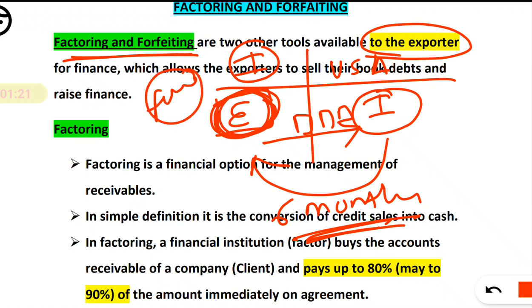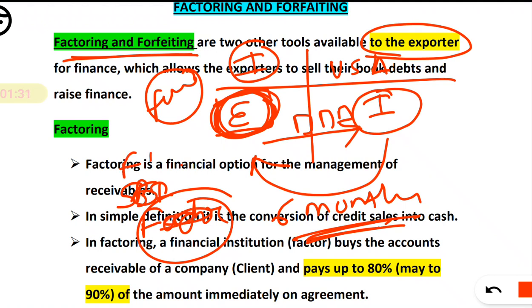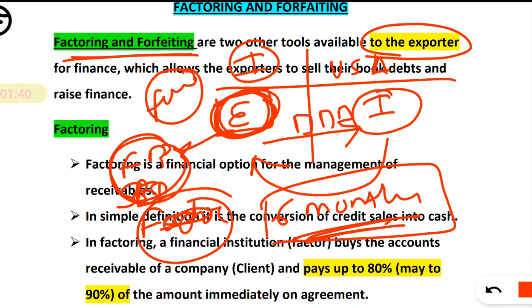So here say a bank like SBI, or a factor, just remember the factor, or a forfeiter, any financial institution in India you can take. He will go to that financial institution and say, I have to receive money 6 months later, but I want it on an urgent basis. So that financial institution will give him money.